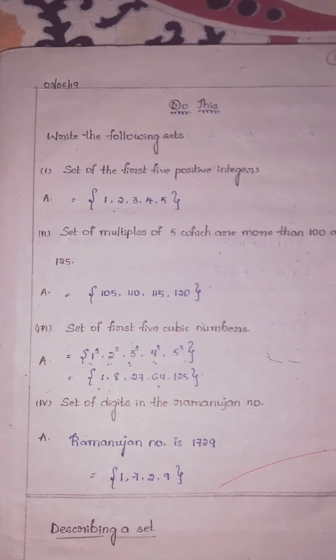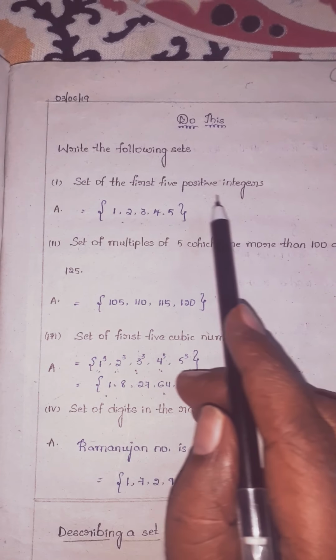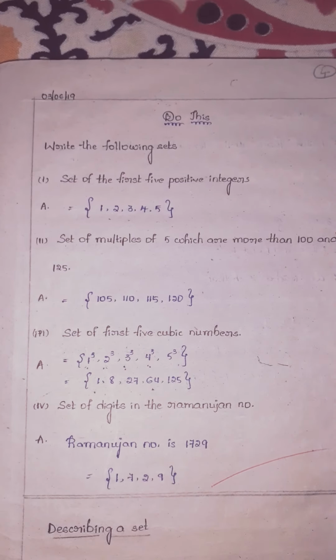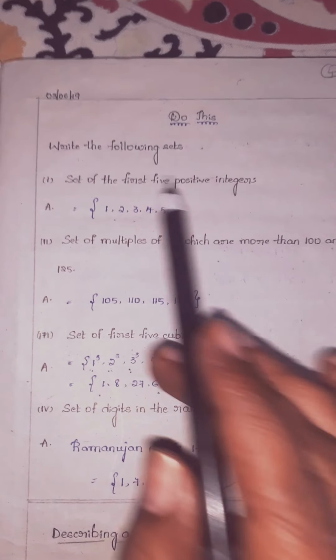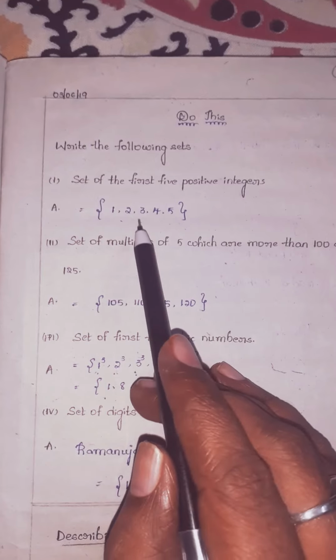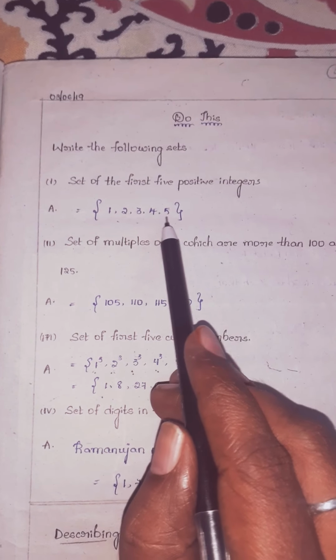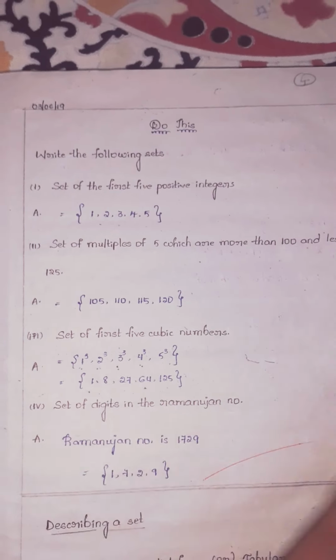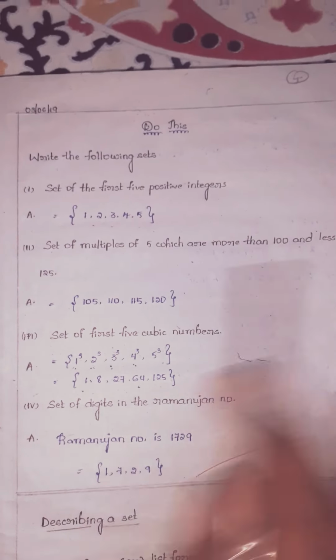Next, write the following sets. The first question is the set of the first 5 positive integers. It is asking to write the first 5 positive integers in a set, which is 1, 2, 3, 4, 5. Those are the first 5 positive integers. We should not count 0, because 0 is neither positive nor negative.